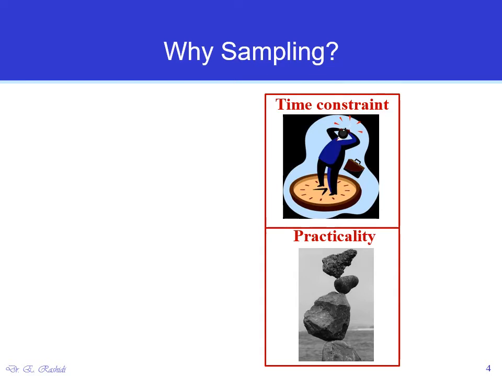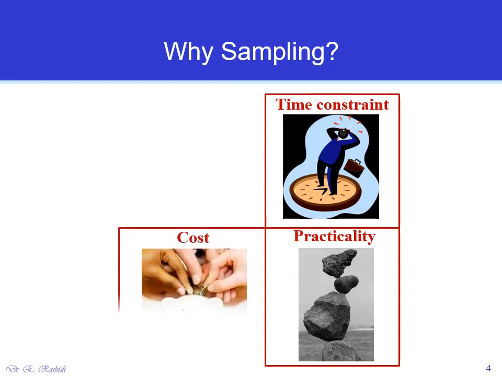The next scenario or reason is cost. And this is a big one, especially for businesses, where it doesn't justify studying the whole population because it's too expensive and the company cannot afford it, or can afford it, but they want to save cost. So they're going to go with a sample, which is more affordable.